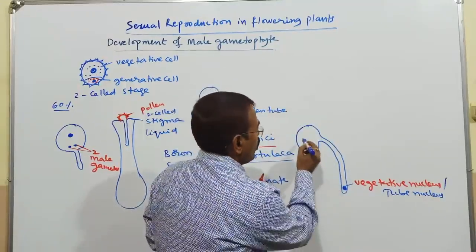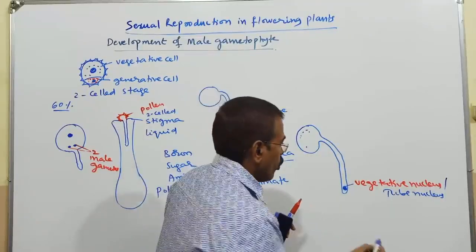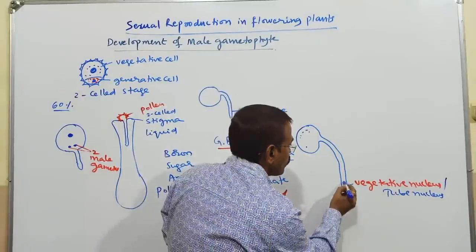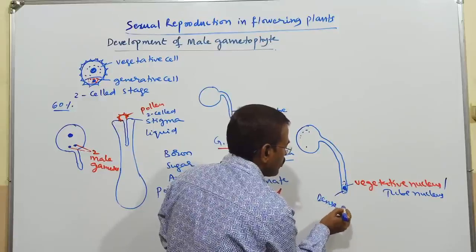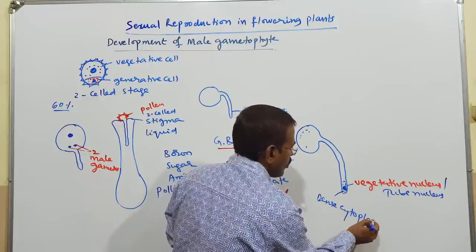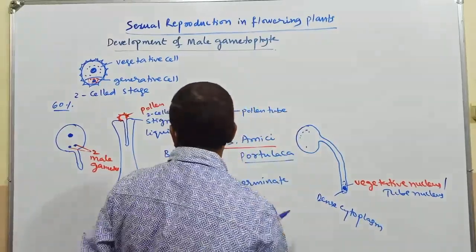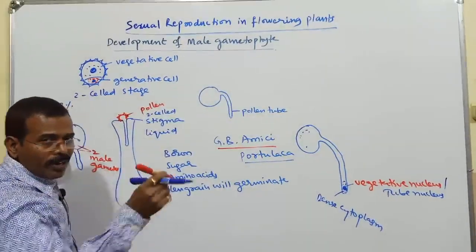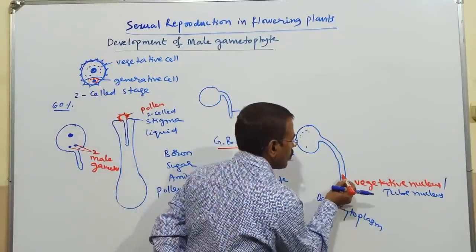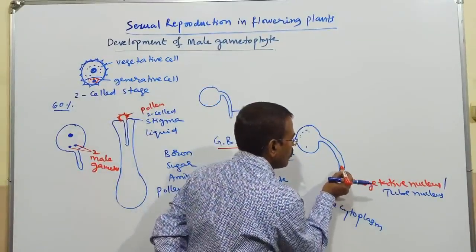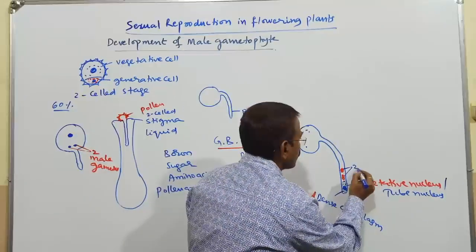The cytoplasmic content of the pollen grain will move towards the tip of this. So here dense cytoplasm will be there. Then the two male gametes which have been formed due to the mitotic division of the generative nucleus will descend into the pollen tube. So these are the two male gametes.